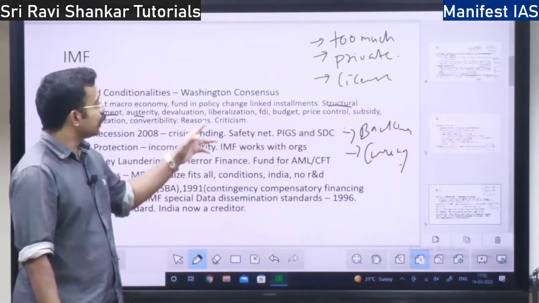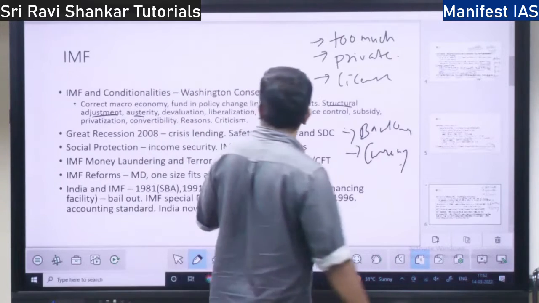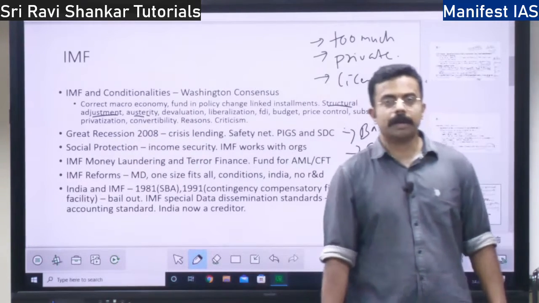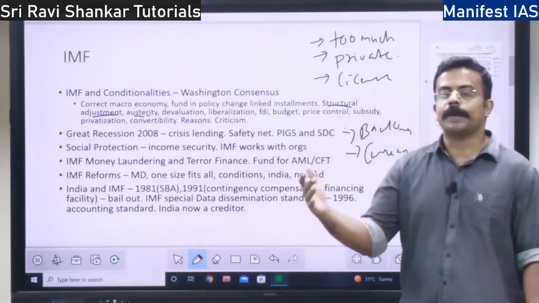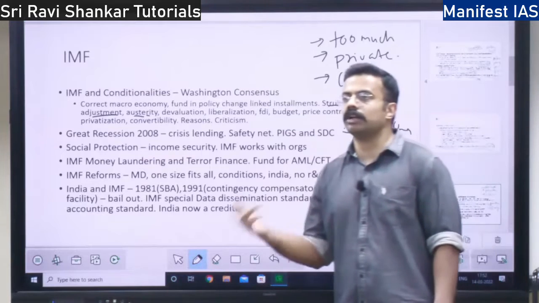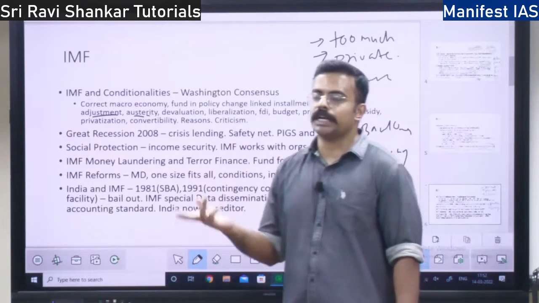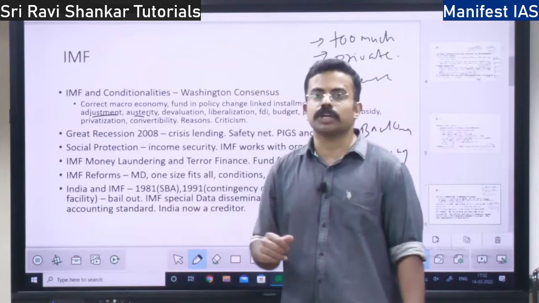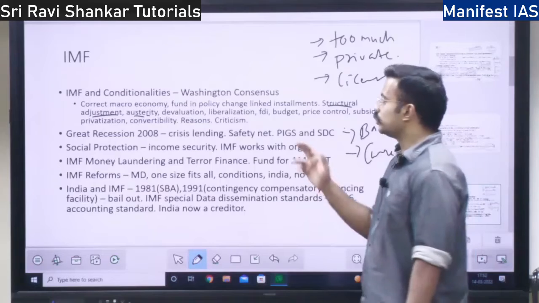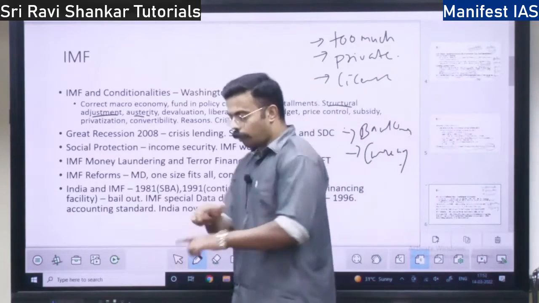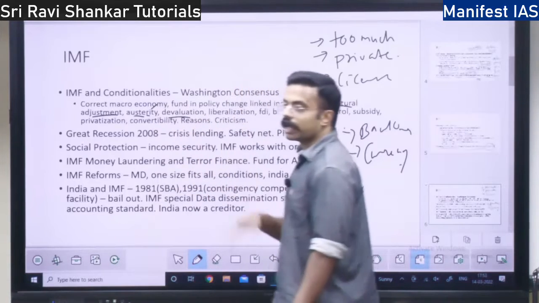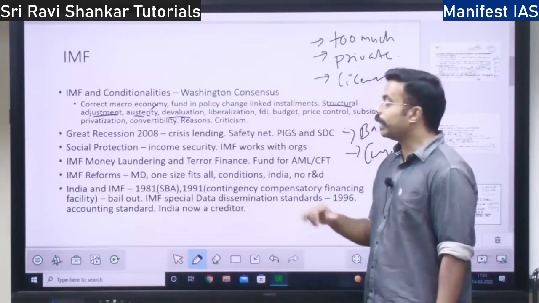So what are the other conditions they are going to impose? One is structural adjustment, next is austerity. What do you mean by austerity? In government spending you have to reduce. Government is spending on PDS, on vaccination, on Pradhan Mantri Jan Arogya Yojana, Ayushman Bharat. Those things you have to reduce. Social welfare measures you have to reduce. Overall government spending should reduce. That is austerity. Next, devaluation is also a policy prescription given by the IMF.